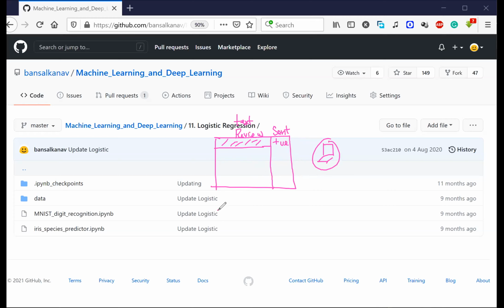So that in future, if some new text comes up, your machine should be able to tell what kind of review it is, whether it is a positive review or a negative review. Is it clear now, Shubham? Yes, it is yesterday's continuation. Yes.